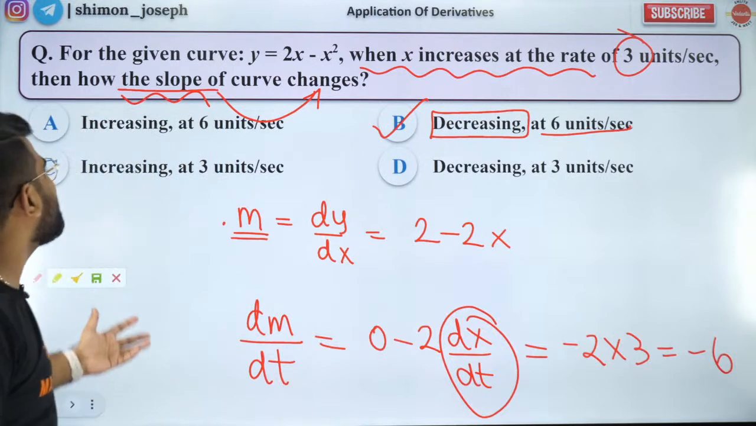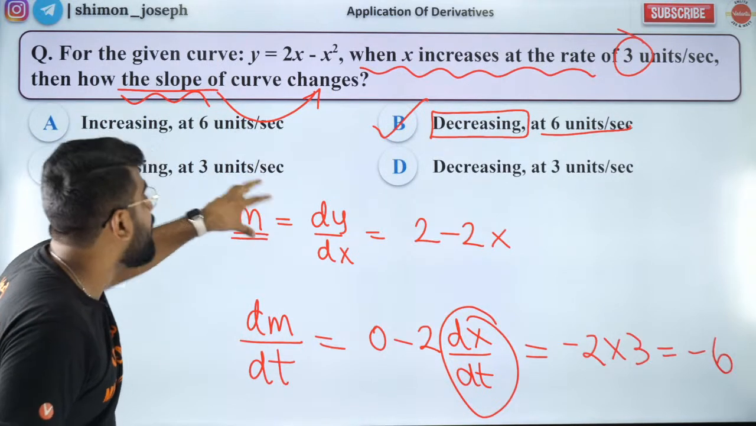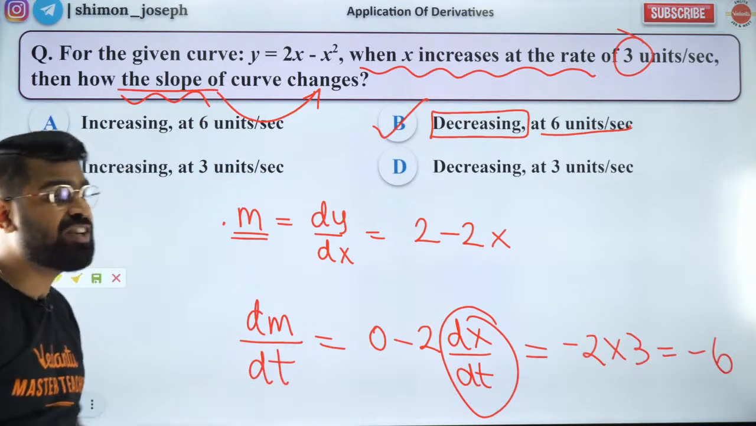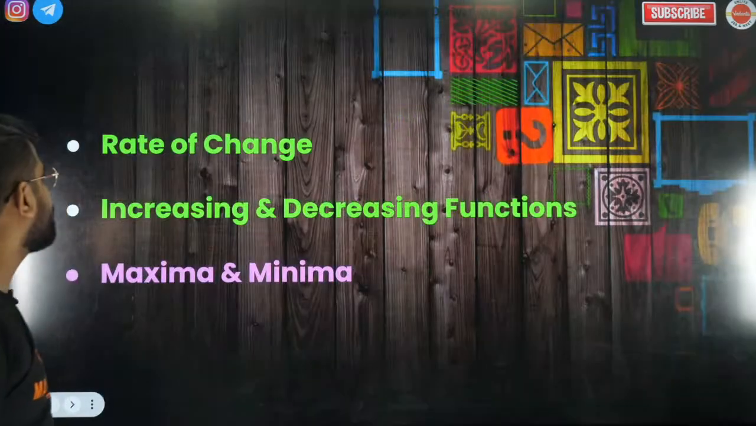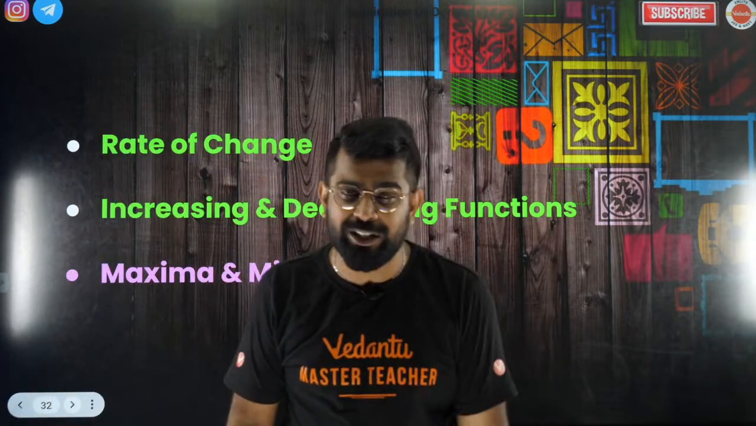Very good, because it has 2 layers of problem solving. First, you have to differentiate to get the slope, and again you have to differentiate to get the rate of change of slope. That's the tricky part. All that you will get the hang of it when you practice a lot. Okay? So guys, maxima and minima, like I said, I will continue in the next class.